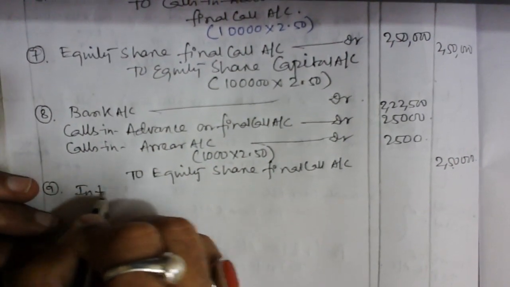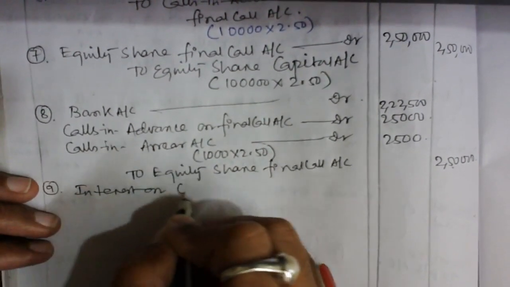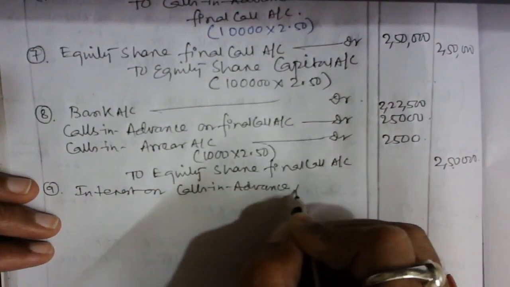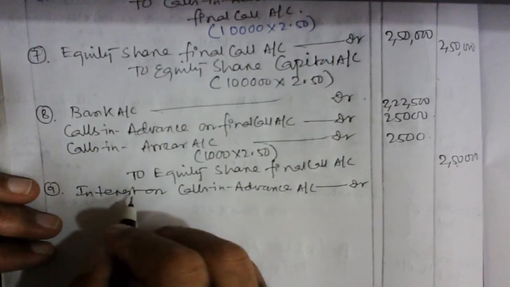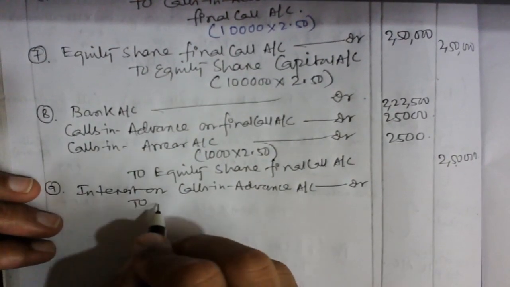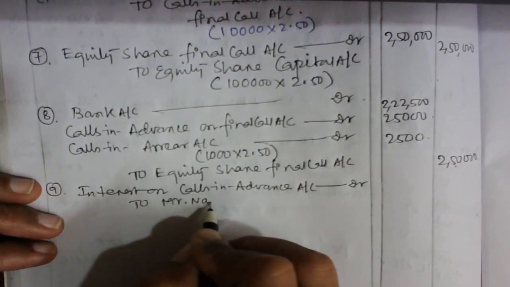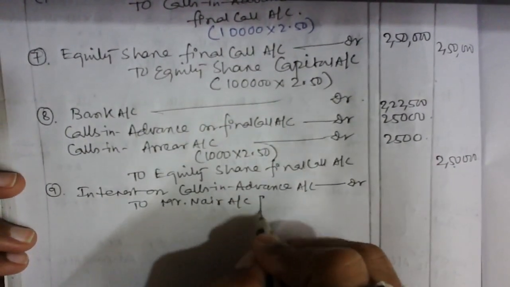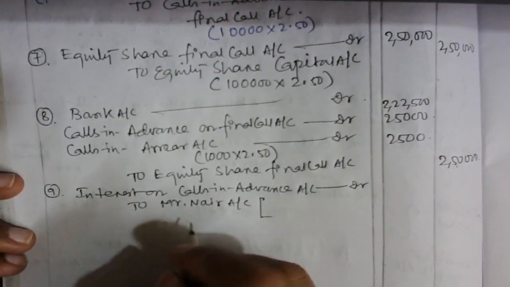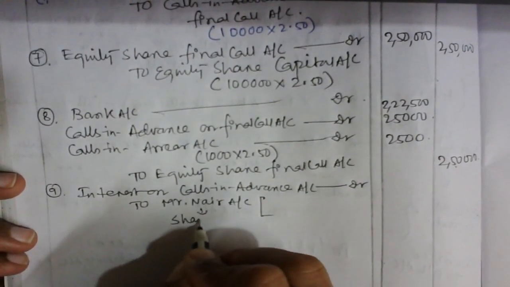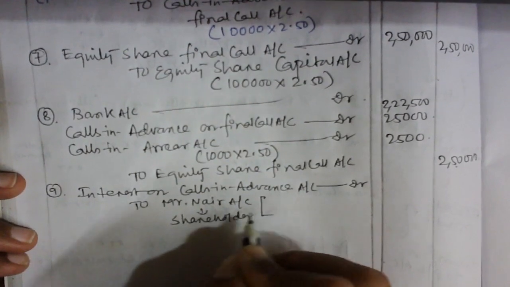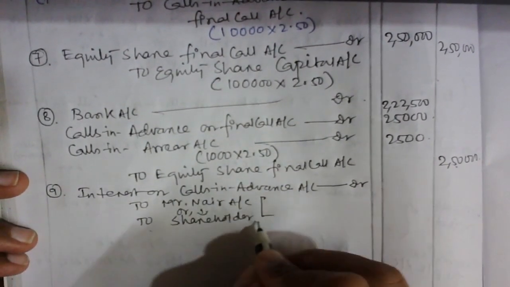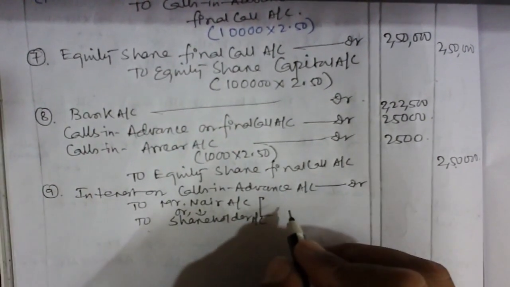So can I write here: interest on calls in advance account debit, to Mr. Nair account? I can write it down easily. Here he is a shareholder, so you can also credit shareholder rather than Mr. Nair. You can credit the shareholder account. So can I write here, guys?